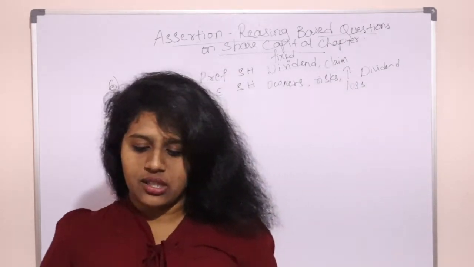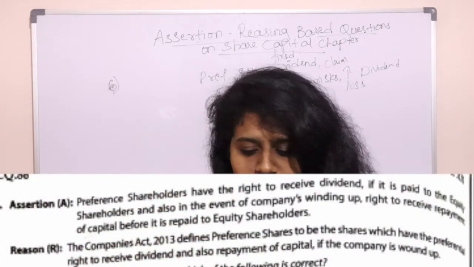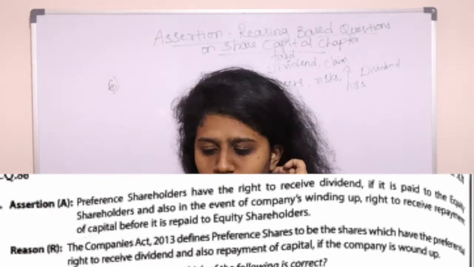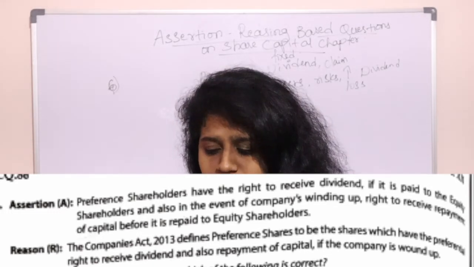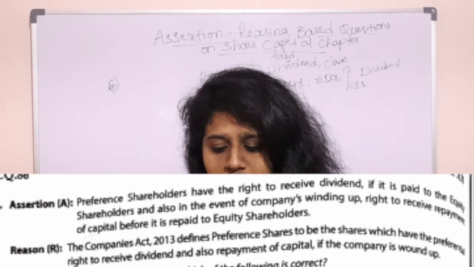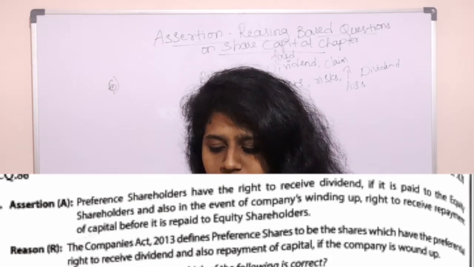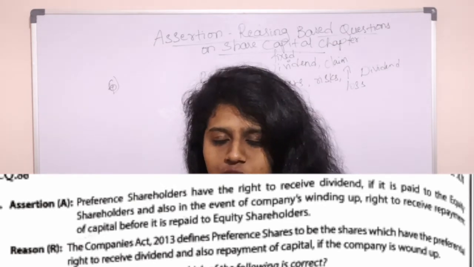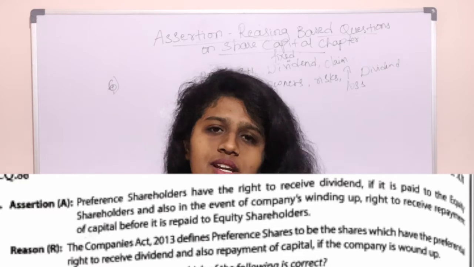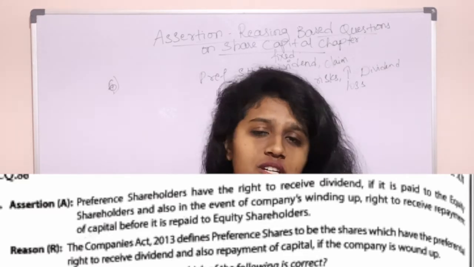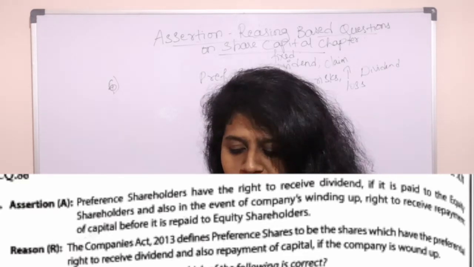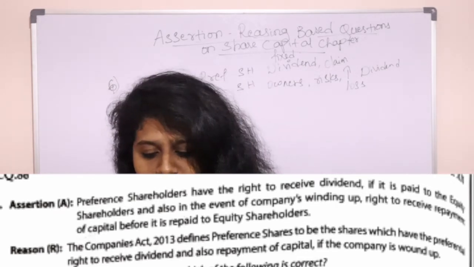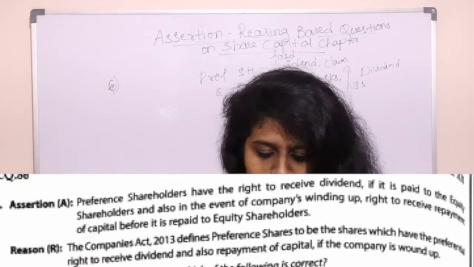In the sixth question, the assertion: preference shareholders have the right to receive the dividend if it is paid to the equity shareholders, and also, in the event of the company's winding up, the right to receive repayment of capital before it is paid to equity shareholders. As I told, dividend and the repayment of the investment will be first given to the preference shareholder. It's true. Then we'll see whether the reasoning is explaining the assertion.